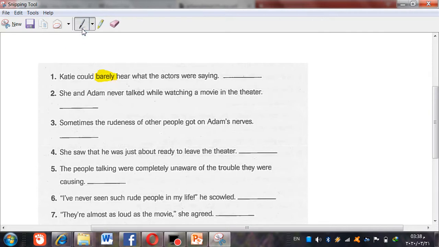Yes, it will be how much. So here we're going to write in the space how much.